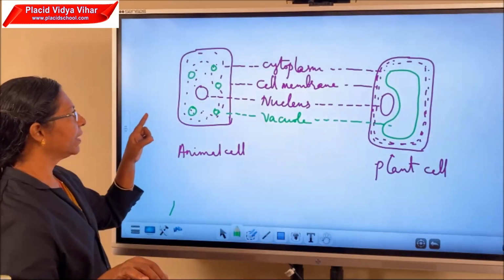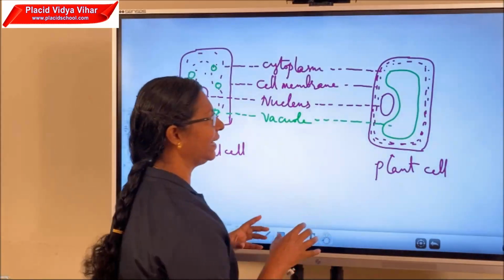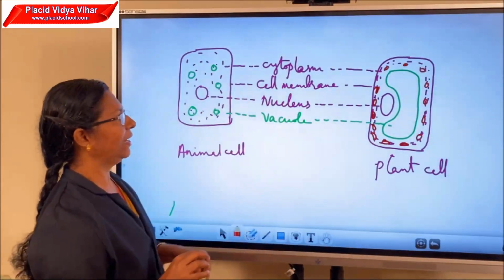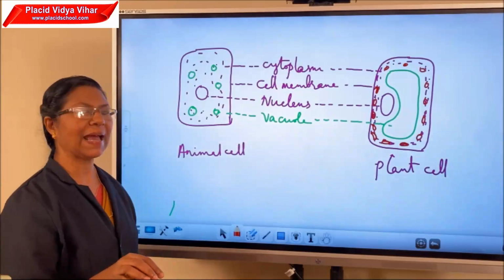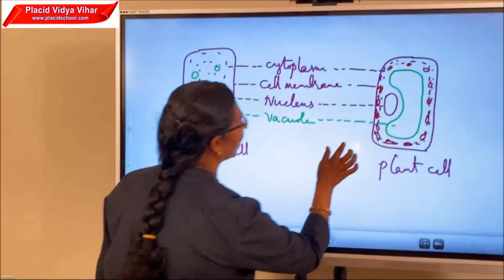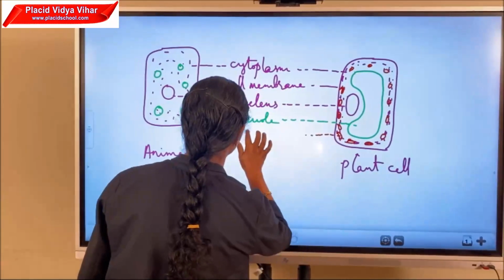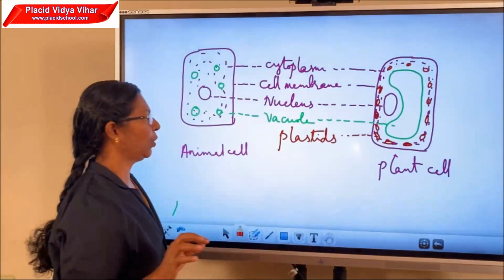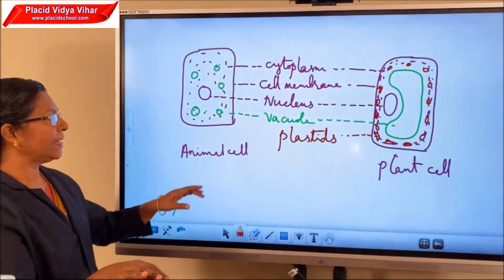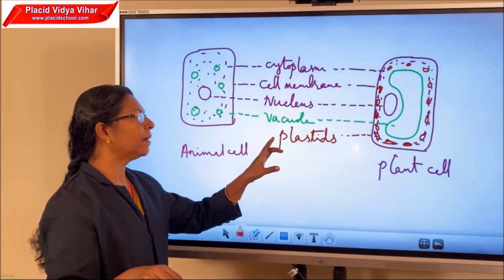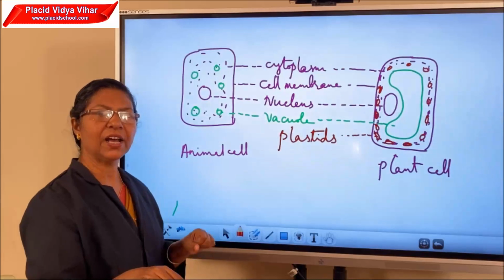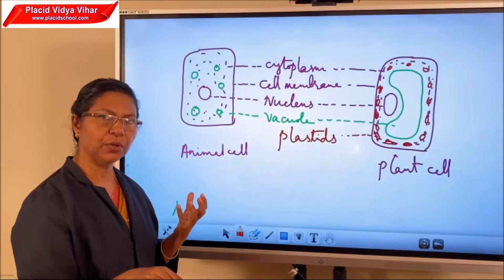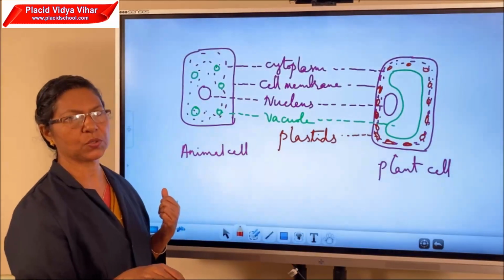Then another thing, in plant cell, in addition to that, we can see certain colored bodies scattered in the cytoplasm, and they are all known as plastids. Certain green colored plastids are there. They are known as chloroplasts and they contain chlorophyll, which gives color to the leaf. And you know that this chlorophyll is necessary for photosynthesis also.